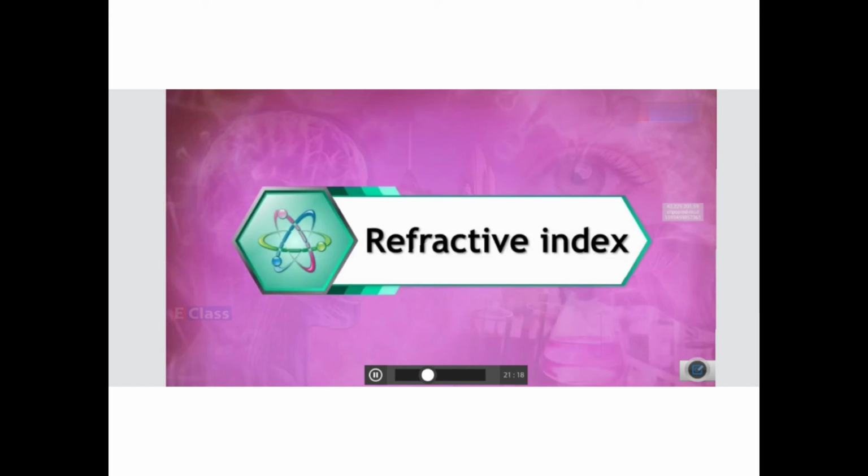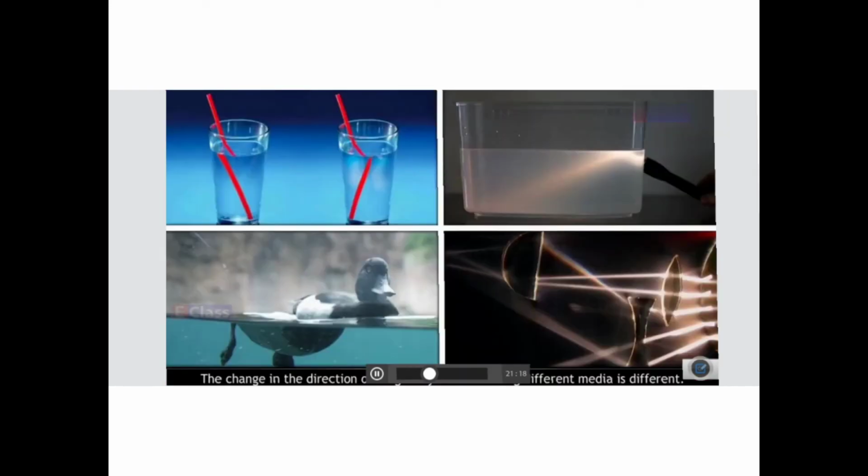The refractive indices of some substances with respect to vacuum are given for further reference. Now observe all these pictures in front of you, the bending of the light which takes place. You can see it here also.